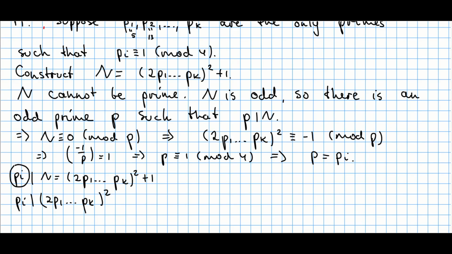So therefore this pi divides our capital N, which is exactly this squared plus 1. However, we also know that this pi divides this element. So these two imply that pi divides 1. It means that this pi has to be equal to 1. But pi is a prime number, so this is a contradiction. 1 cannot be a prime. And we finished the proof right here.